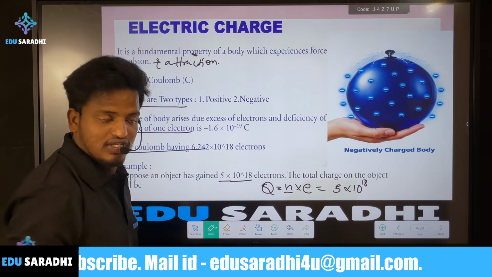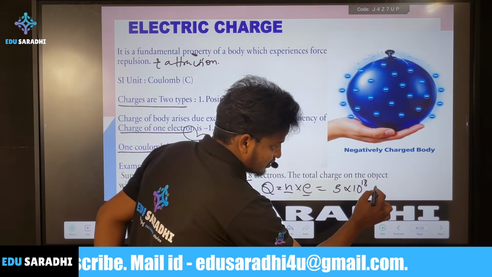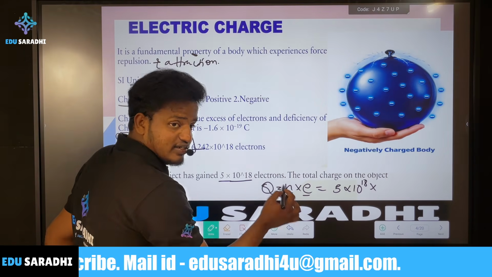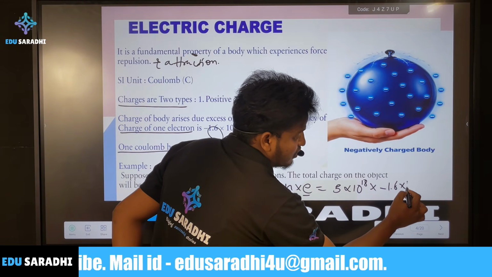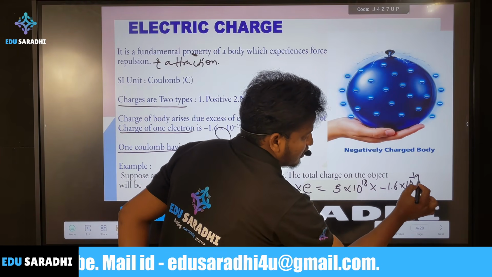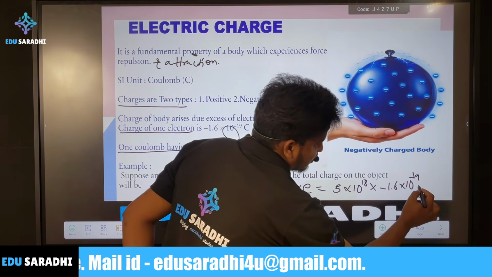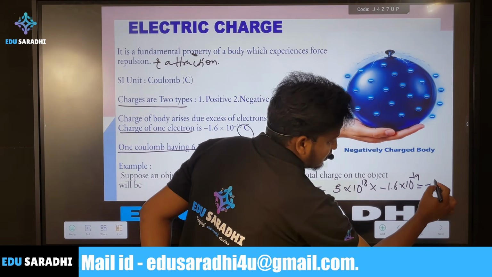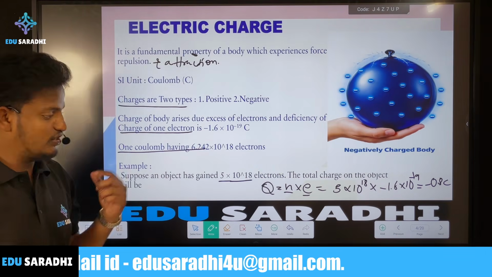The charge of each electron is negative, minus 1.6 into 10 to the power of minus 19. So the total charge here is 0.8 coulomb. This is the charge of the body.